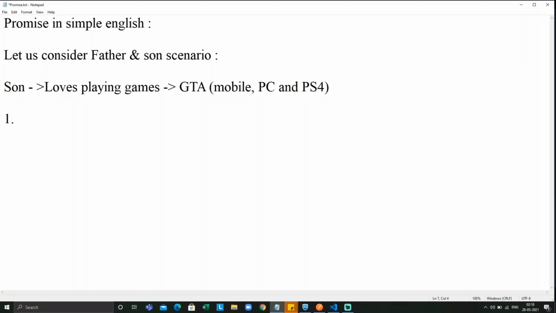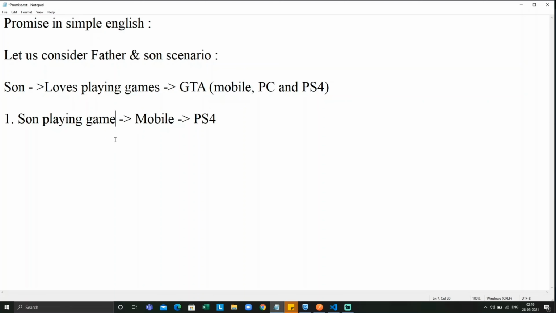So first scenario, first statement. Let us come to the first statement to understand promise. Initially, the son is playing the same game, GTA, on mobile, and he asks his dad to get him a PS4.